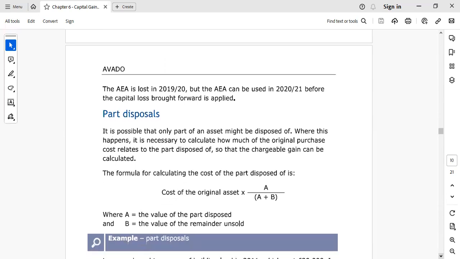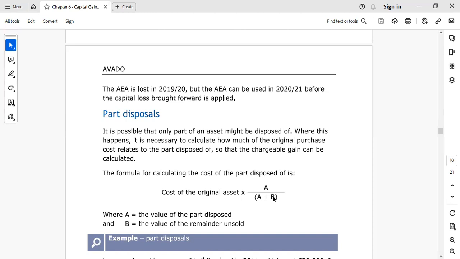The next one is part disposal. This is an important question. I remember I got this question as well in my exam. It is possible that only part of an asset may be disposed of. Where this happens, it is necessary to calculate how much of the original purchase cost relates to the part disposed of, so that the chargeable gain can be calculated.